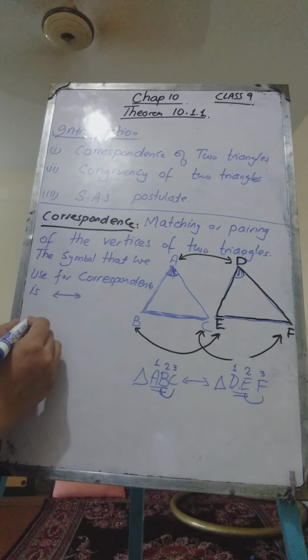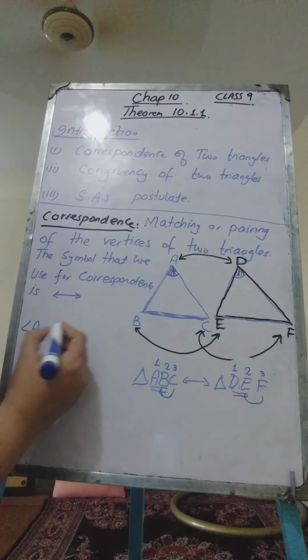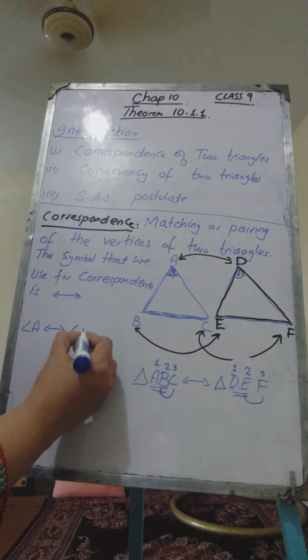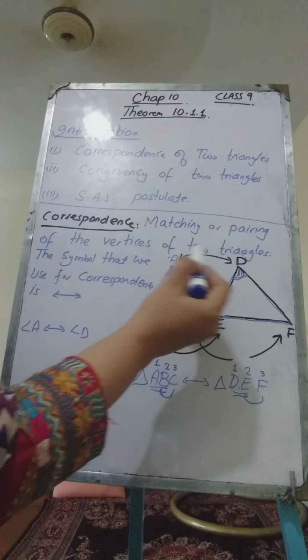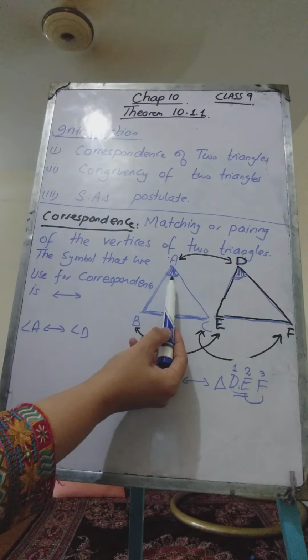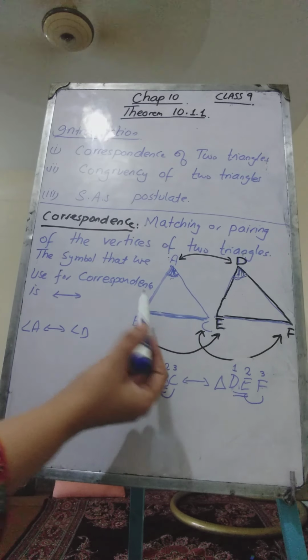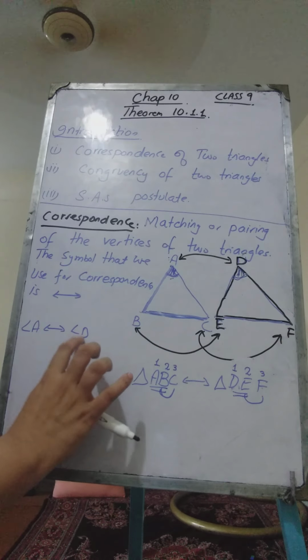We say that angle A, let us name it as angle A, is corresponding to angle D, because these angles are formed at the corresponding vertices. If these two vertices are corresponding, then the angles formed at these vertices will also be corresponding. You can write angle A is corresponding to angle D.